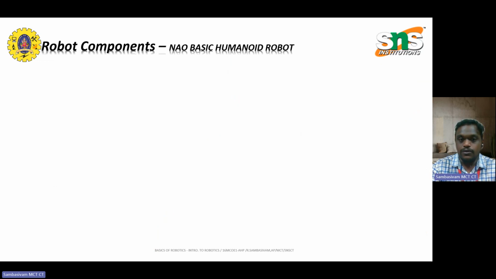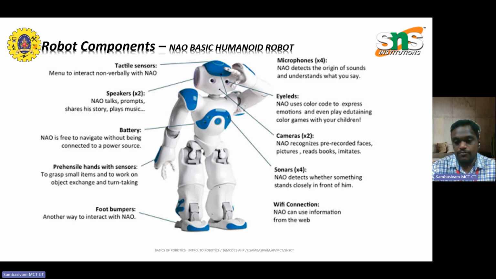Similarly, as I said, an important key feature is in humanoid robots. Several sensors are used: speakers, and like human eyes, vision sensors, along with Wi-Fi connections, sonars and cameras. To communicate, microphones are used as a mouth, and the battery level is kept in the chest. Precision hand sensors are used to grasp small items and work on objects for turning or other operations.